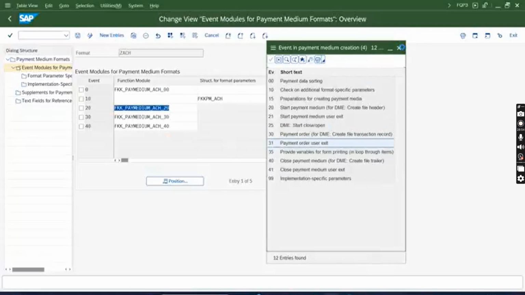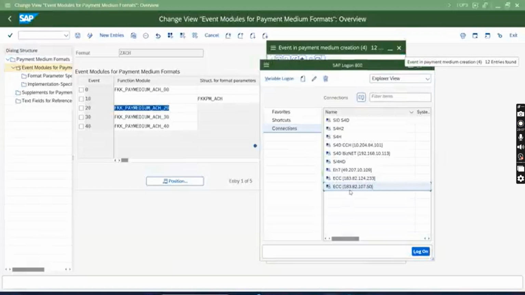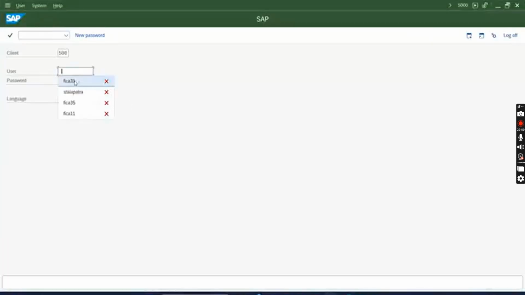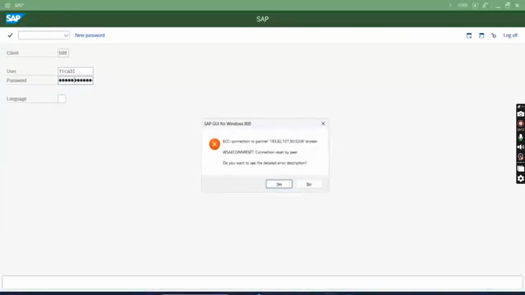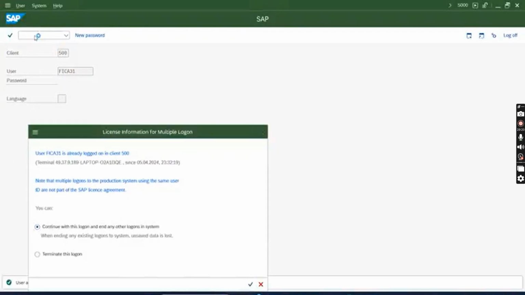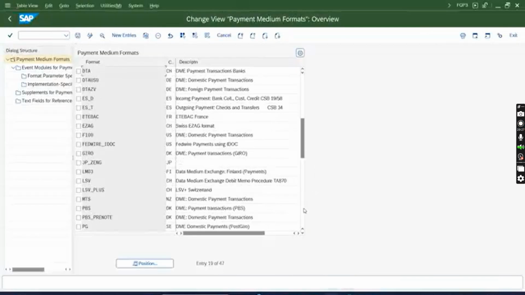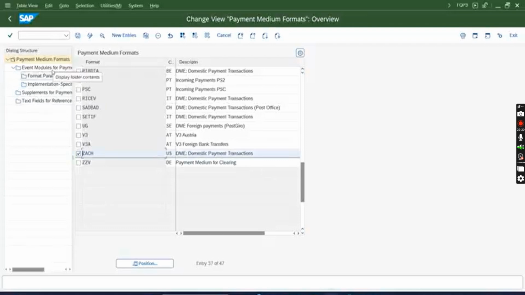You click on, oh, we are gone. I've been idle for maybe more than the permitted time. So let it, rather I'll open it one more time. FQP3. I am at ZACH.